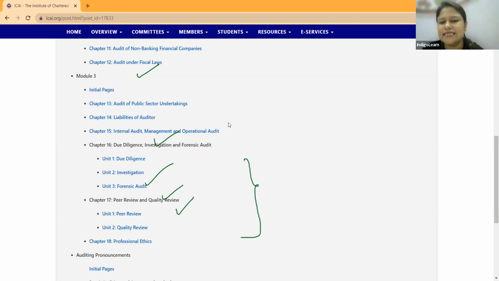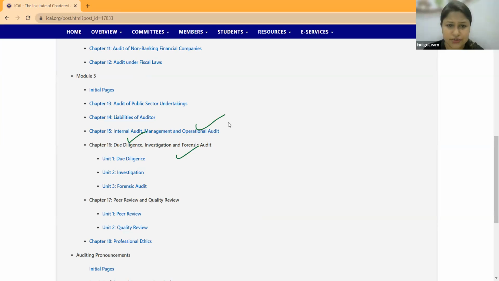Then digital auditing and assurance is just a renaming done of audit in an automated environment. Group audits are CFS, consolidated financial statements. I told you bank audit and NBFC are going to continue to remain as they are. See, these are core syllabuses, core concepts which cannot be touched. Then PSU and government audits are going to be considered as they are. Internal audit, you see, management audit and operational audit are not included. Due diligence, investigation, and forensic audit continue.